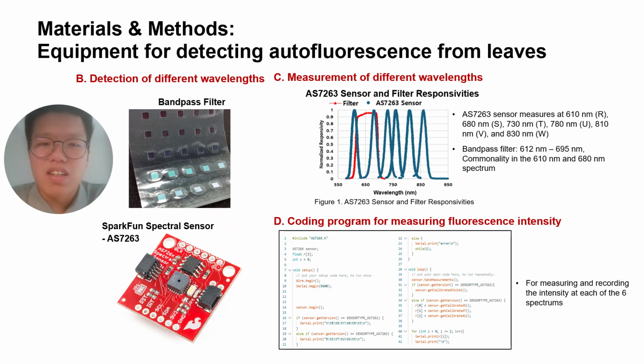Since small sensors are ideal for portable devices, the AS76 sensor was chosen and placed inside Fluorogel's dark box along with leaves to detect and quantify intensities of wavelengths at 6 different spectrums: R, S, T, U, V, and W. In certain experiments, a possibility of using a bandpass filter was tested out to concentrate light in the R and S spectrum as fluorescence could be disturbed by other sources of light.